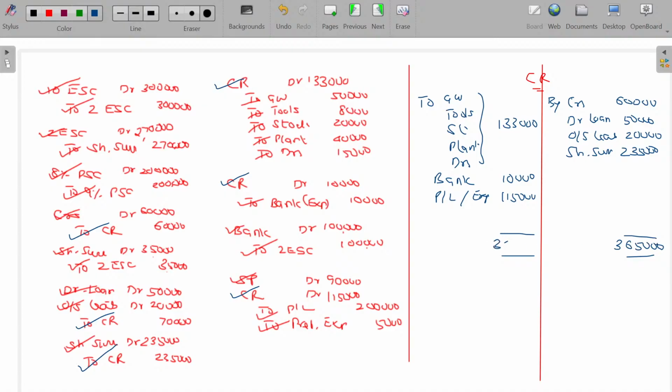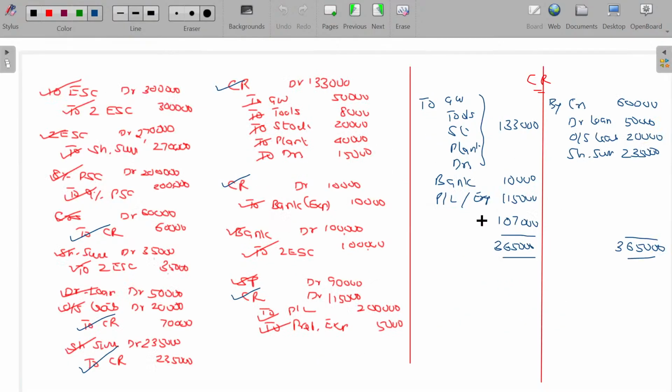3,65,000. What's the final balance you still have? 1 lakh? 1,07,000 you have. That further 1,07,000 can be used for writing off plant further. So plant should be now reduced. Capital reduction account debit to plant further by 1,07,000.